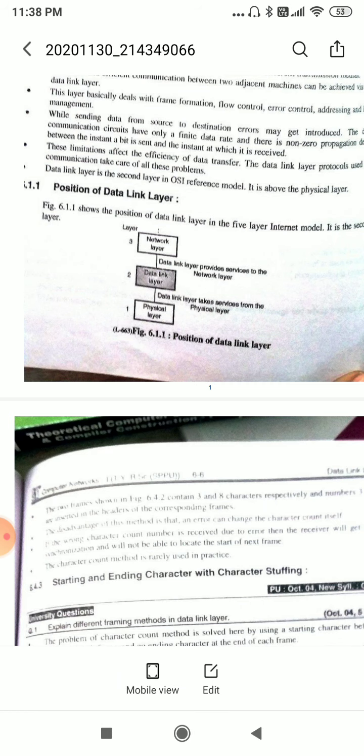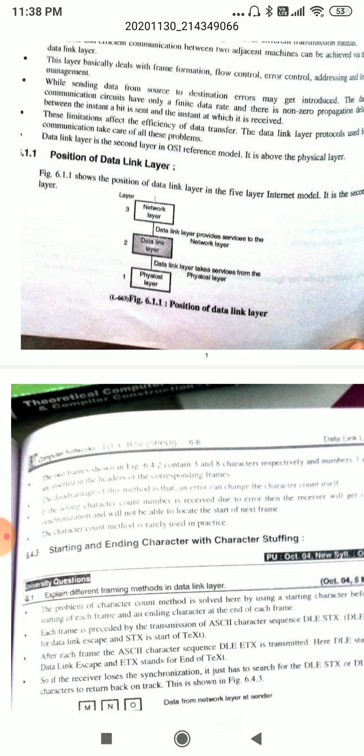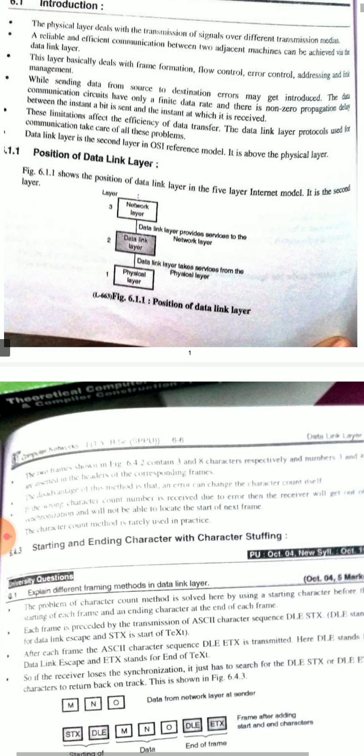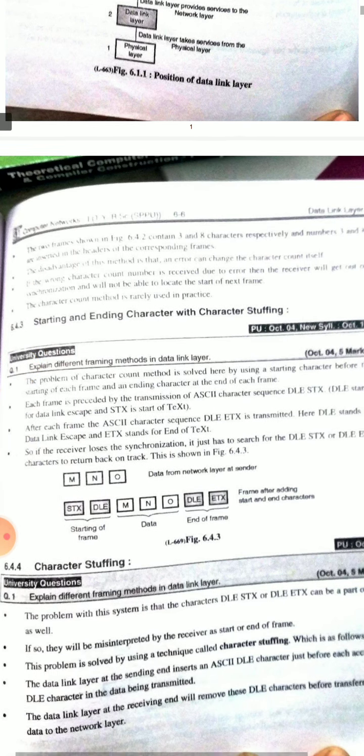This shows the position of the data link layer in the five-layer internet model. It is the second layer. See here: physical layer, data link layer, and the network layer is the third layer. Above the physical layer, the data link layer is there. The data link layer takes services from the physical layer, and it provides services to the network layer afterward.